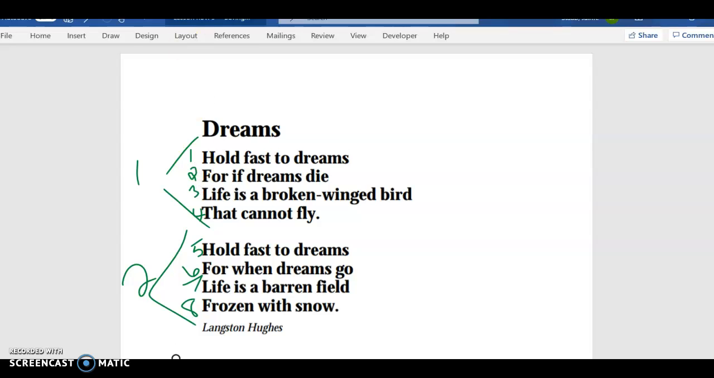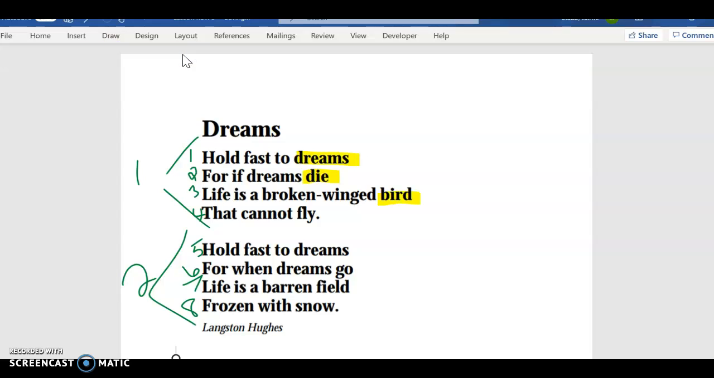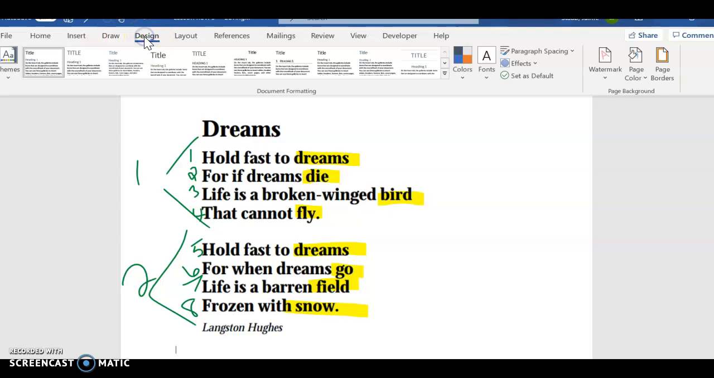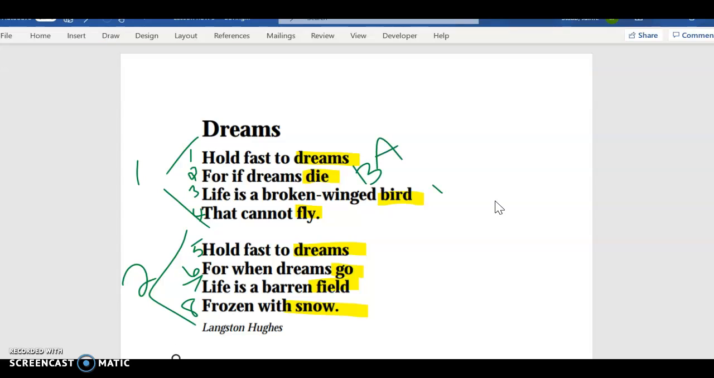All right, so now we're looking at rhyme scheme. Rhyme scheme is only talking about the words that are at the end of the line and if they rhyme. They should be in a sequential order type pattern that you are going to create here. So let's see. Dreams, die, bird, fly. Do any of those words rhyme? No, none of those rhyme. So it's going to be A, B, C, D. If they rhyme, they get the same letter. If they do not rhyme, then they get a new letter.